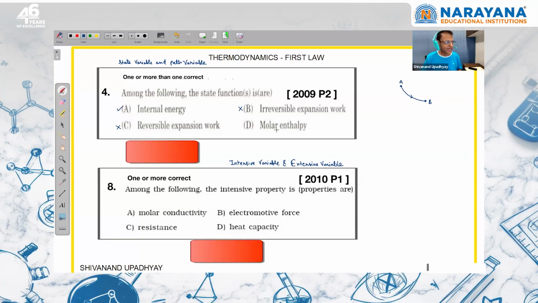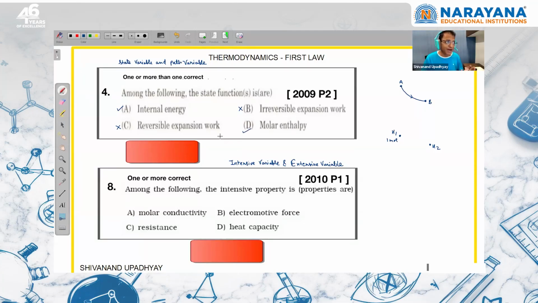Molar enthalpy or enthalpy is a property of the system, right? So enthalpy at one state can be H1 and enthalpy at another state will be H2. Molar enthalpy means the number of moles of the substance will be 1, but it is again a state variable, right? So these are state variables.